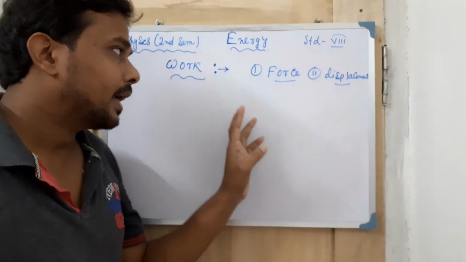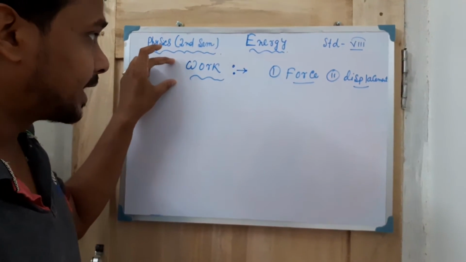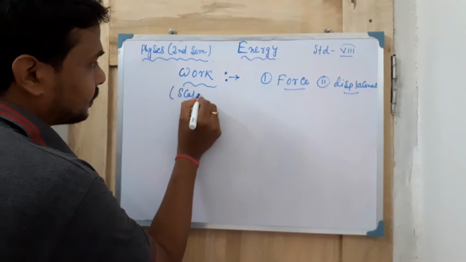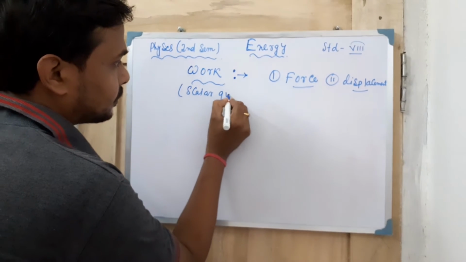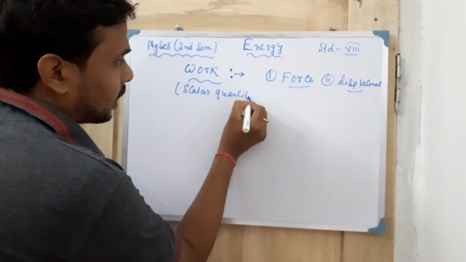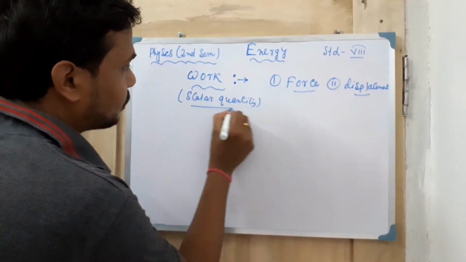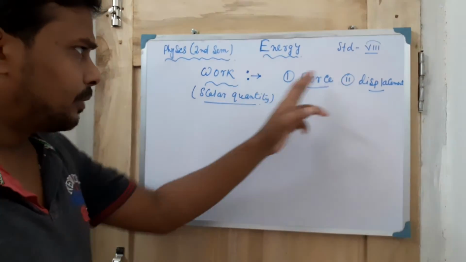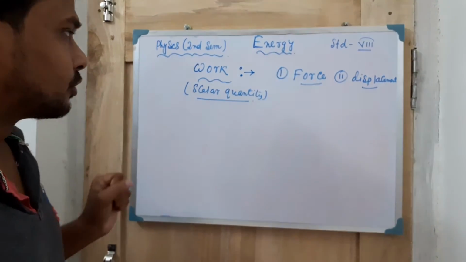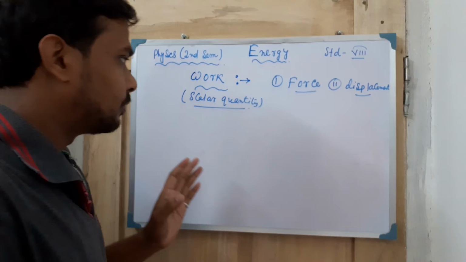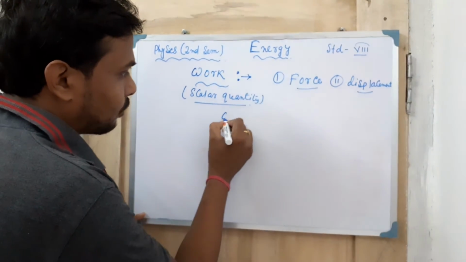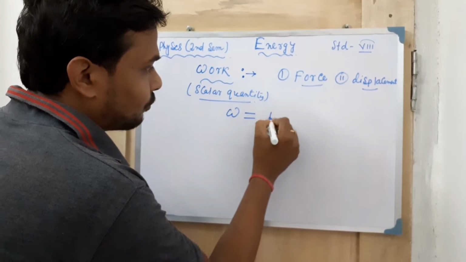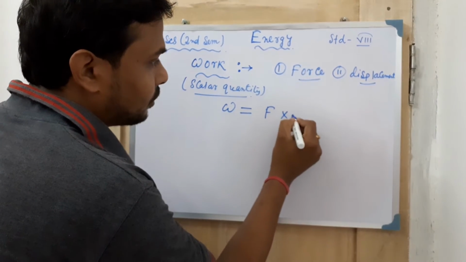Work should be done. Now work itself is a scalar quantity. Always remember this. Work has no direction, so work is always known as a scalar quantity. The mathematical expression in physics is that work is denoted by capital W, and it is equal to force into displacement.